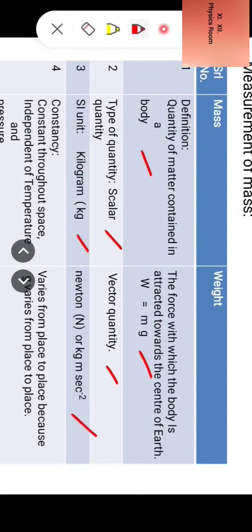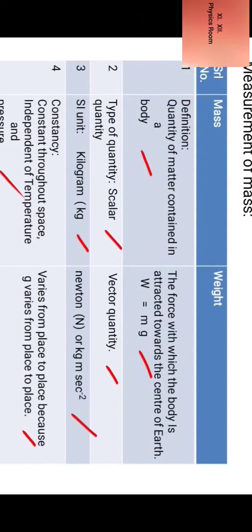Now fourth point, we discuss about constancy of mass and weight. Mass is constant throughout space and is independent of temperature and pressure, whereas weight varies from place to place because g varies from place to place. I repeat, mass is constant throughout space and is independent of temperature and pressure, whereas weight varies from place to place because g varies from place to place.